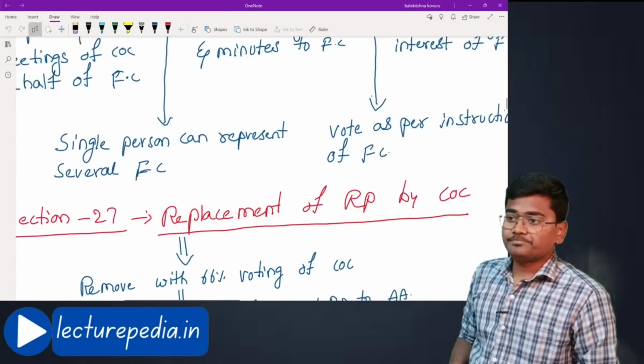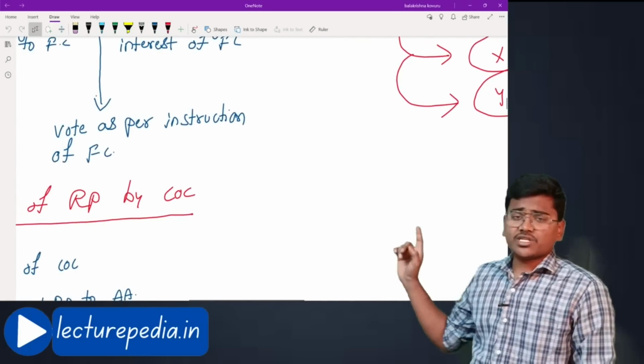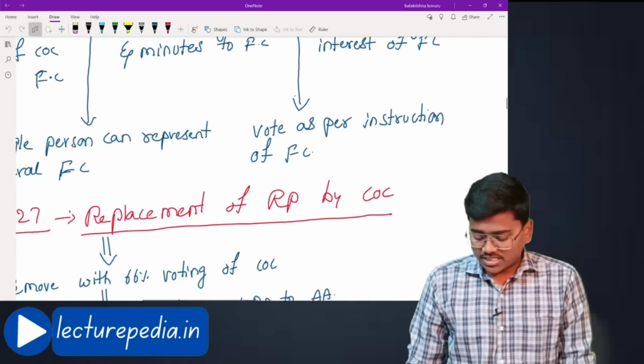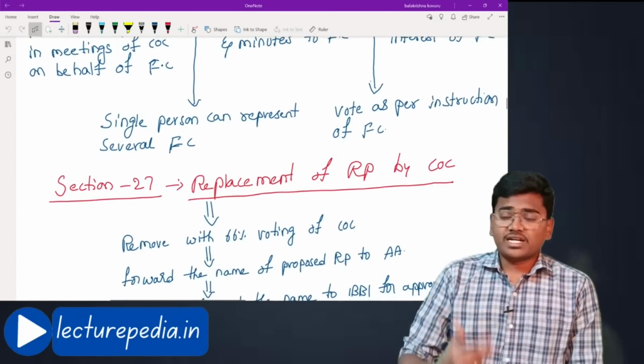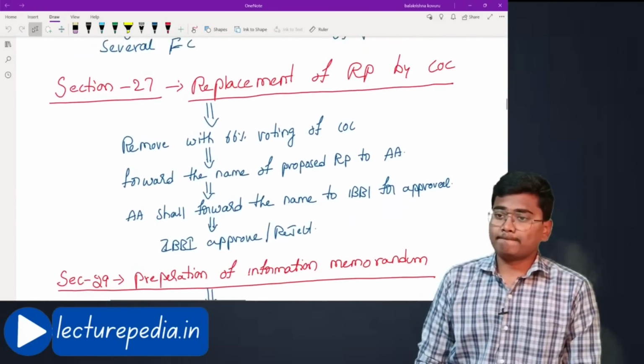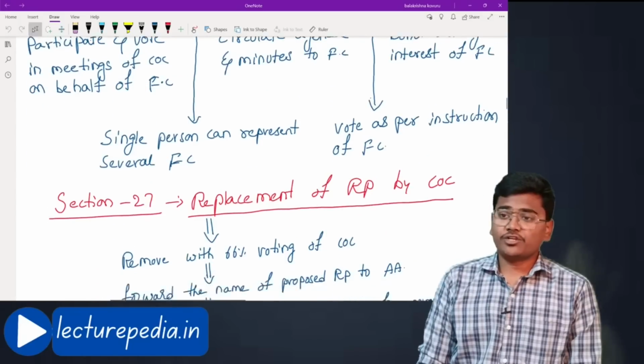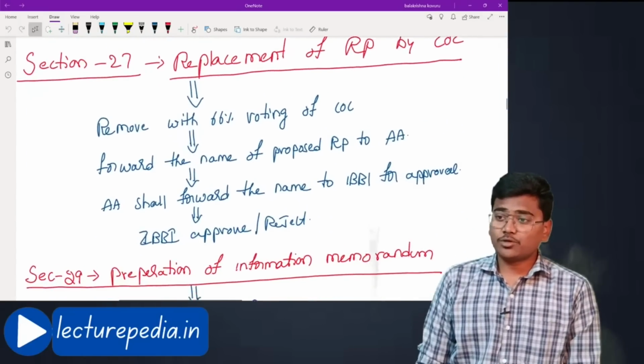Hope that is fine. Next, vote as per instruction of financial creditor. The authorized representative has to vote as per the direction given by the financial creditor. That was section number 25A. Next, section number 27.